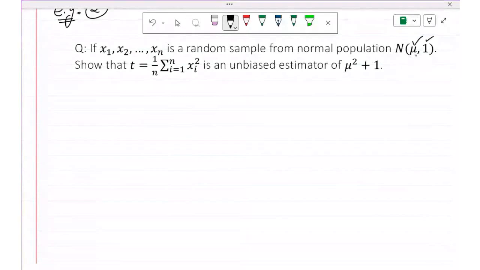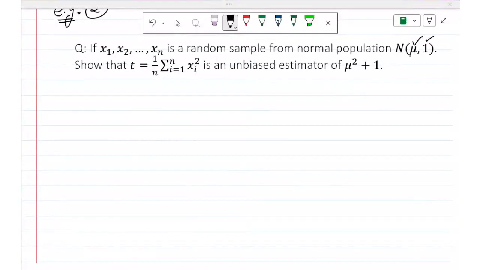The first represents the mean, the second represents the standard deviation. This I have not told you. Like if we are given this kind of thing, N(mu, 1), it means the mean is mu and the standard deviation is 1. Now show that T equal to 1 upon n summation i varying from 1 to n of xi square is an unbiased estimator of mu square plus 1. So this we have to show.